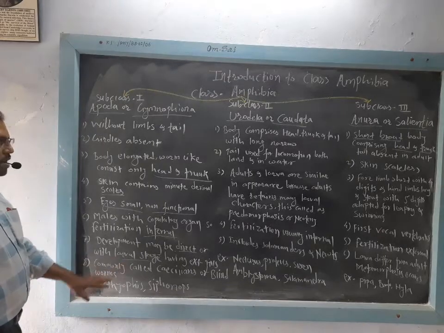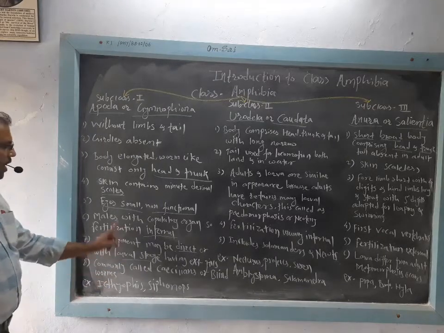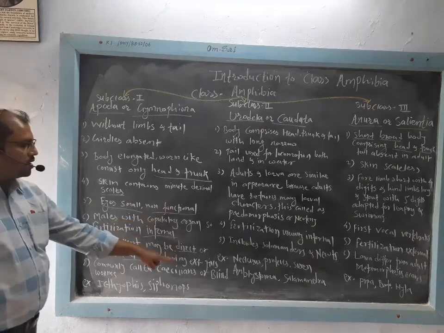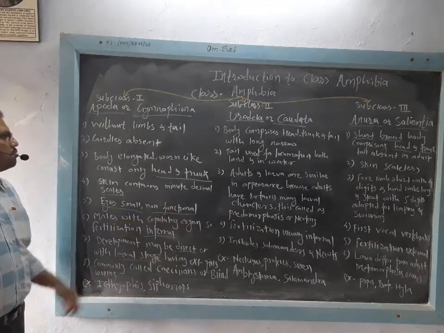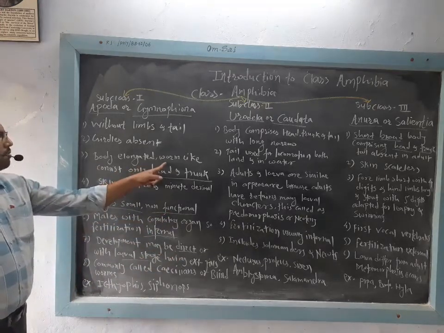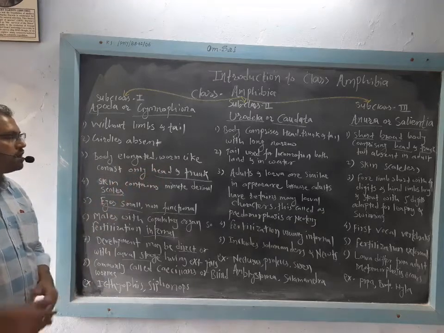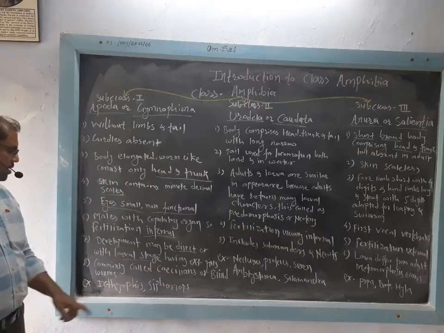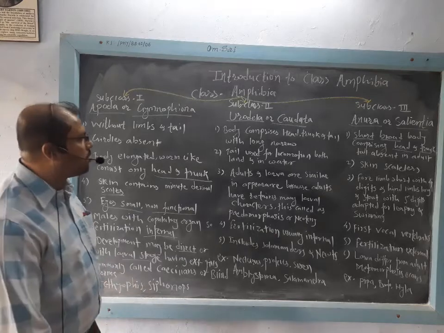They are commonly called Sicilians or blind worms because the eyes are small and non-functional, that's why they are called blind worms. The body is elongated and worm-like, that's why they have the worm-like appearance. Examples are Ichthyophis and Siphonops.